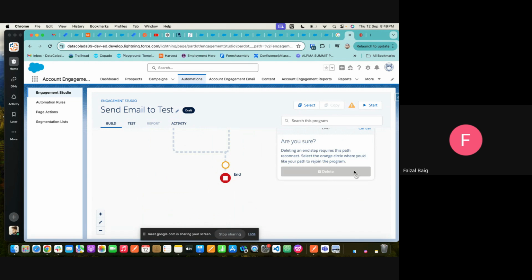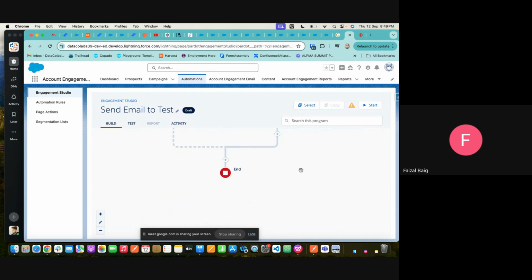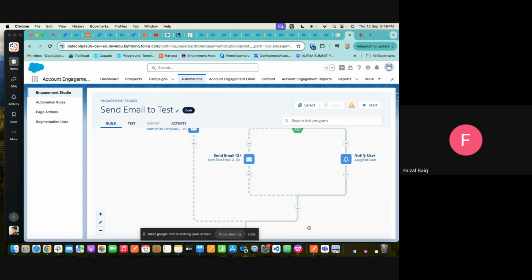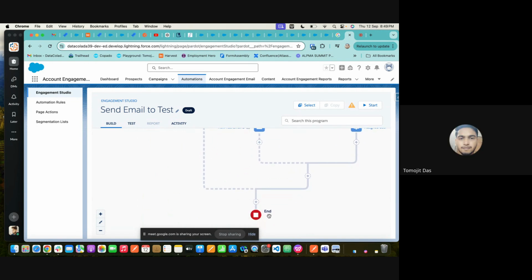And do you see the round button? Yes. Click on it and delete. Okay. As you said, to keep one end button. It was just to show others as well. If you want to create only one end button, this is how we do that.